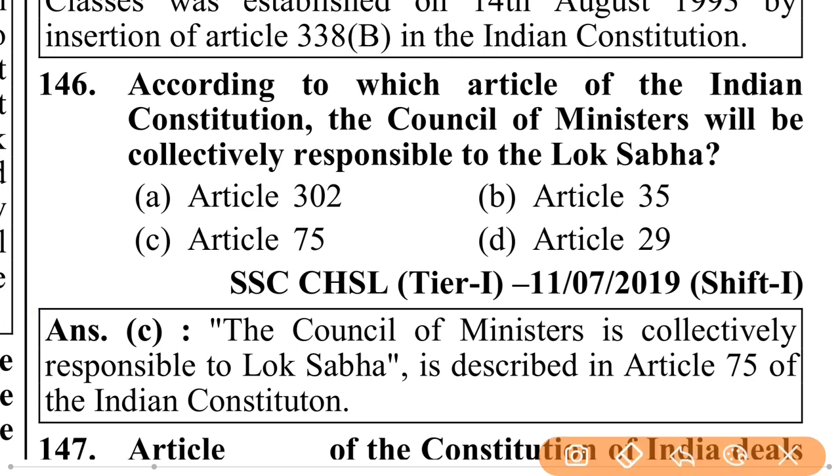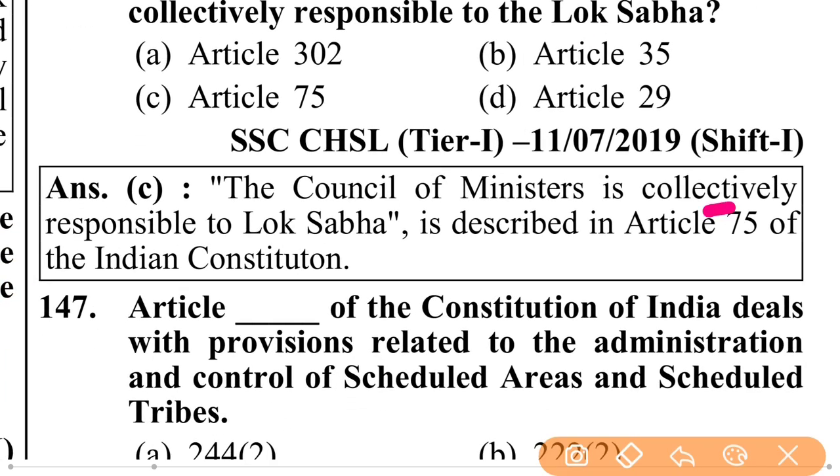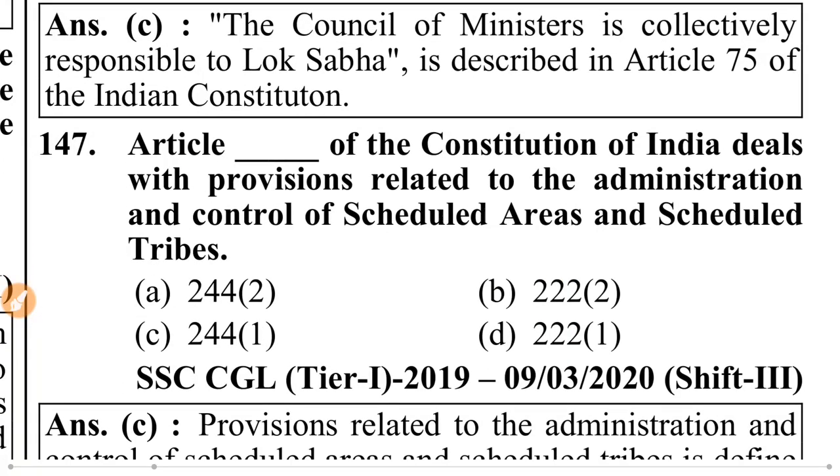According to which article of the Indian Constitution will the Council of Ministers be collectively responsible to the Lok Sabha? Article 75. The Council of Ministers being collectively responsible to the Lok Sabha is described in Article 75 of the Indian Constitution.